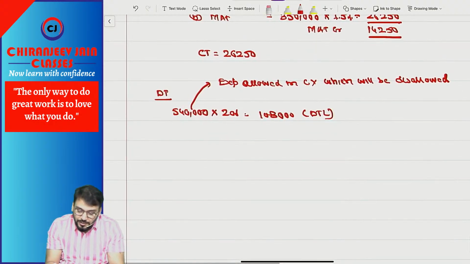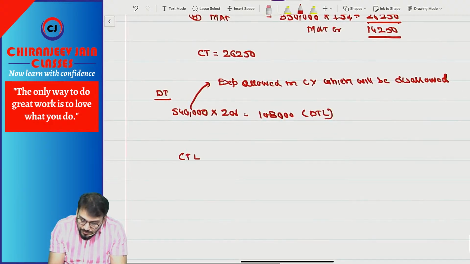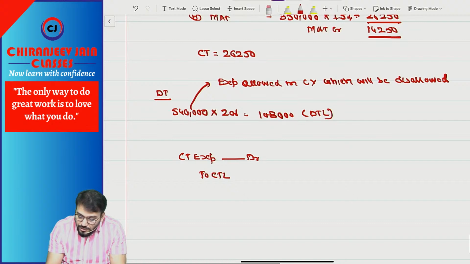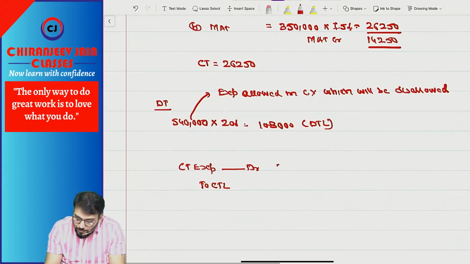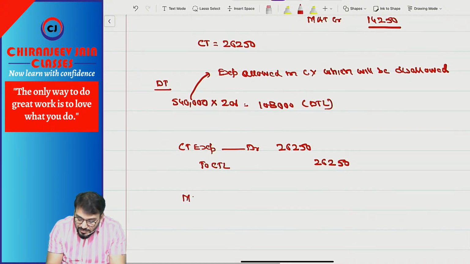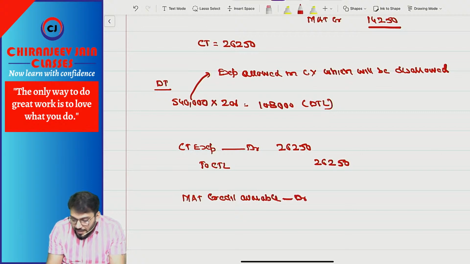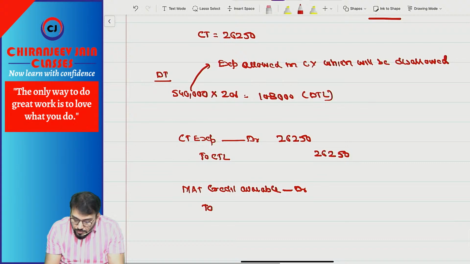So what journal entry are we doing? First, current tax expense account debit to current tax liability, how much? 26,250. Now there is one advance tax, this MAT credit available, that becomes an advance tax for us.